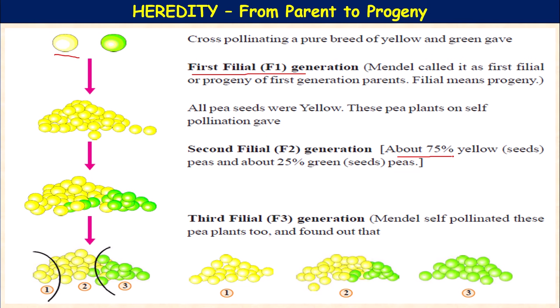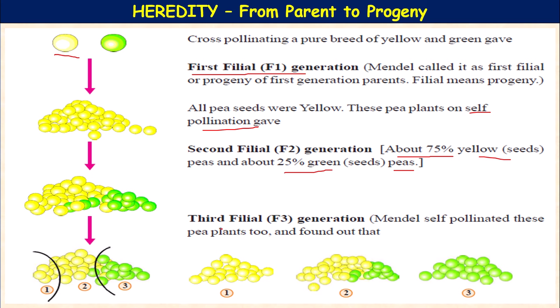About 75% yellow seed peas and about 25% green seed peas are produced in the F2 generation. How is the F2 generation produced? By self pollination of the F1 generation.